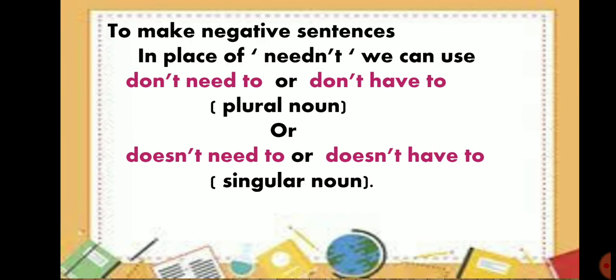To make negative sentences in place of need not, we can use either don't need to or don't have to with plural noun. It means with plural subject we can use either don't need to or don't have to, and with singular subject we can use either doesn't need to or doesn't have to.